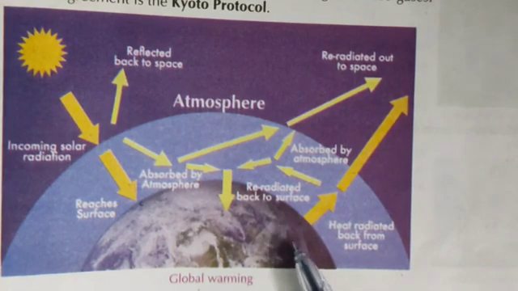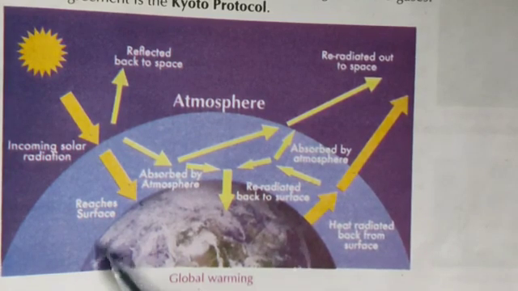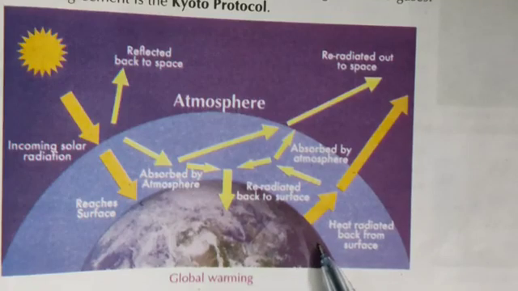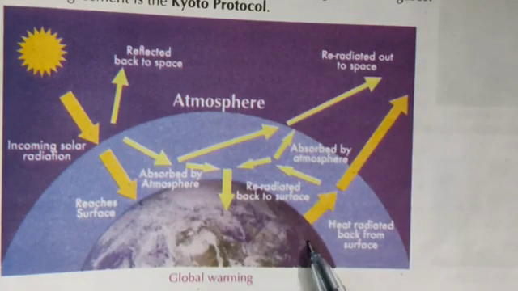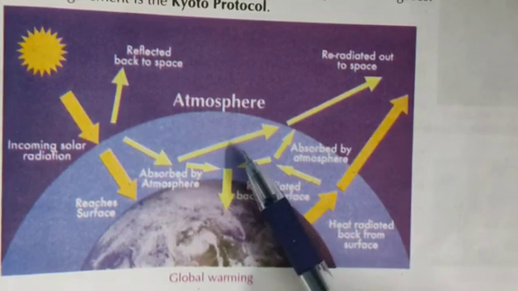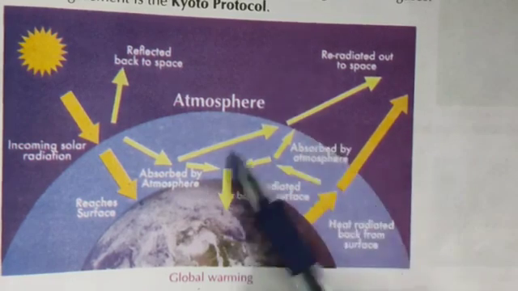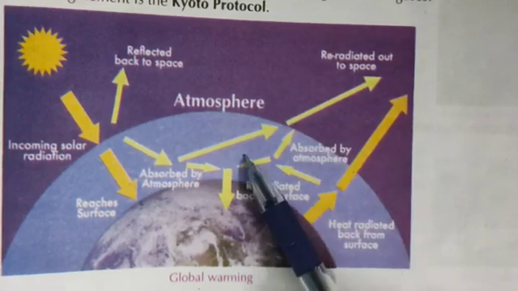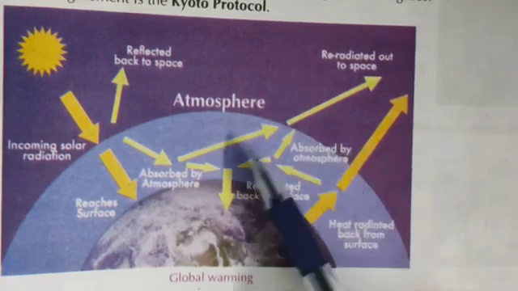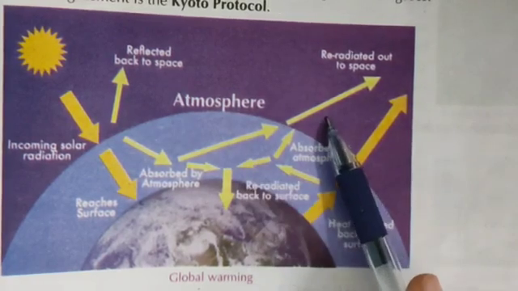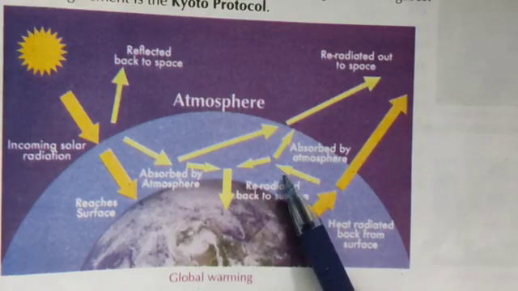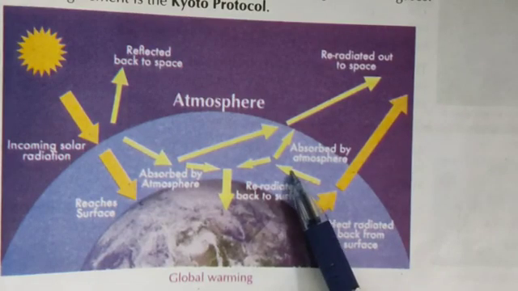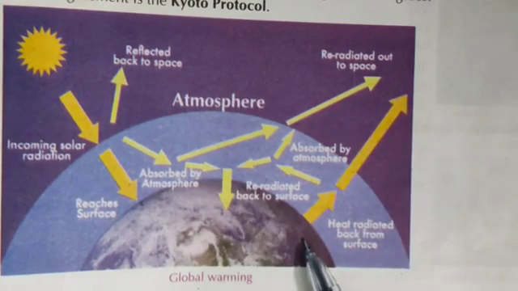We can say our earth's surface is heated due to carbon dioxide and methane gas, because the reflected rays are trapped by them.